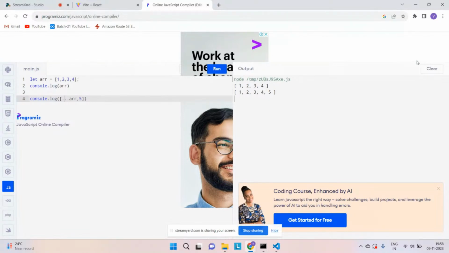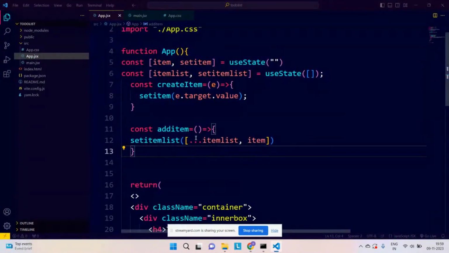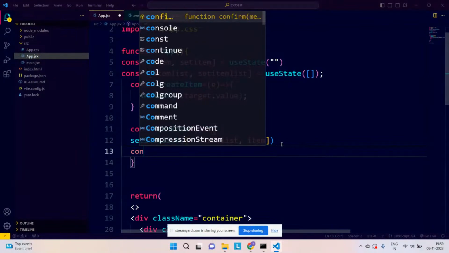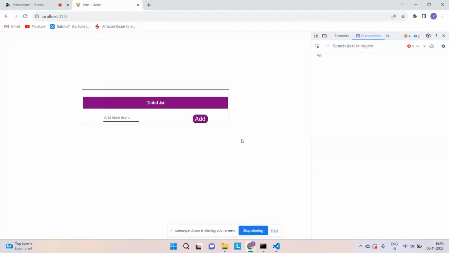Very simple. Okay, so now we'll go back to our example, and as you can see, I have done this. Instead of console, I will be able to see this in my React developer tools as well, so don't need to worry about it.